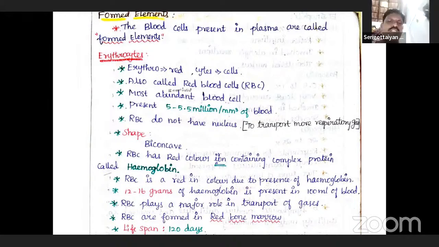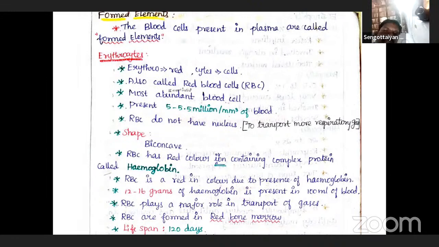The first one is erythrocytes. Erythro means red, and cytes means cell. So erythrocytes are red colored blood cells, also called red blood cells, red blood corpuscles, or RBC. They are the most abundant of all cells in blood. Among the many formed elements in blood, RBC is present abundantly.